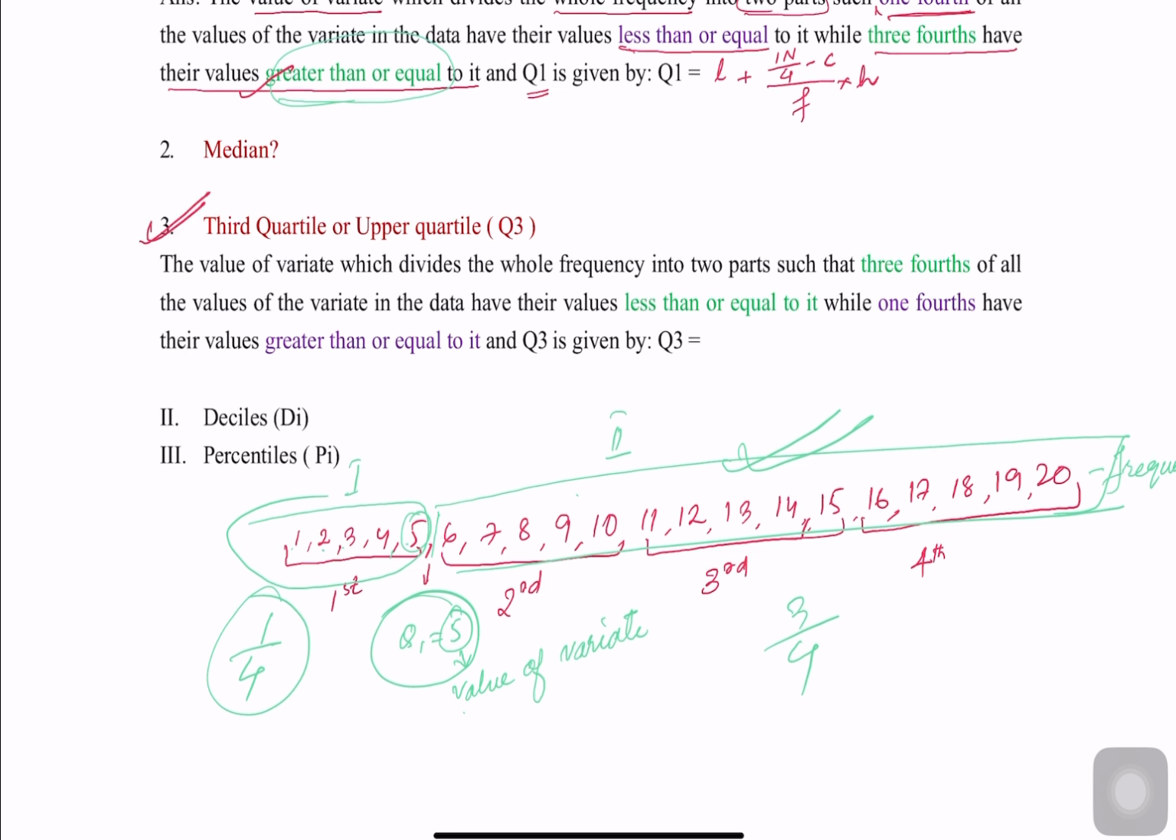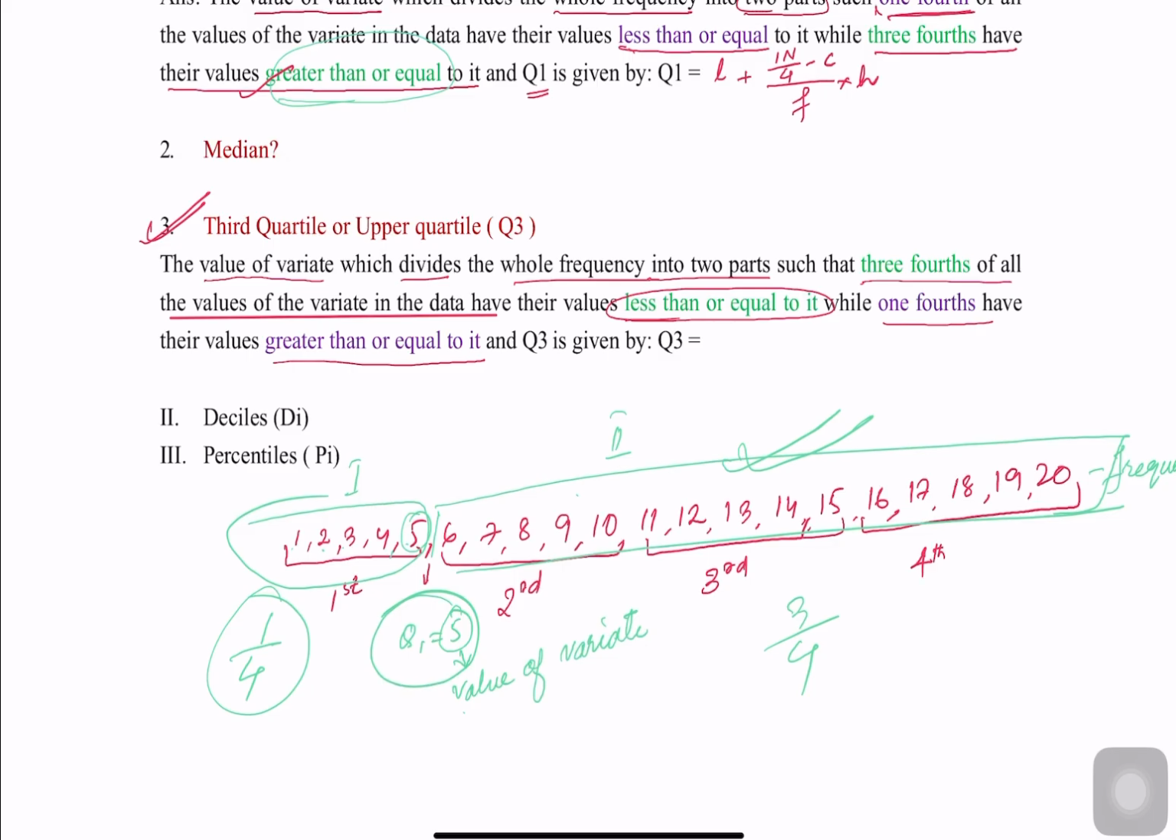Now let us see the definition of the third quartile also. This is also a value of the periods which divides the whole frequency into two parts. Remember, it has to be divided such that 3/4 of all the values of the periods are less than or equal to it, while 1/4 are greater than or equal to it.